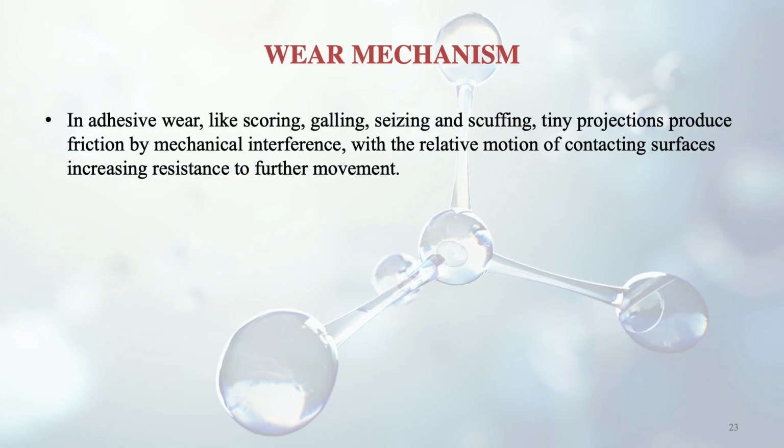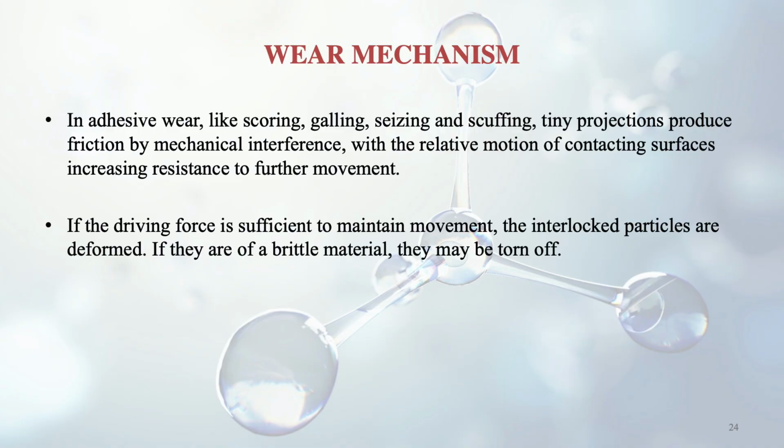So in adhesive wear, examples are scoring, galling, seizing, scuffing, and all these. Tiny projections produce friction by mechanical interference. So there may be very small projections on the surface. These cause mechanical interference with the relative motion of contacting surfaces, thus increasing resistance to further movement. So if some other surface is coming on top of this one, and these protrusions are causing some resistance to the motion, then it will be a problem and wear will start taking place.